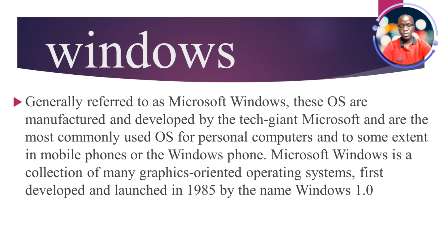The Windows operating system is commonly known as the Microsoft Windows operating system. This operating system is mostly preferred by so many people simply because it is easier to use and it is compatible with so many computer designs that are out there. We have the oldest version from Windows XP to about Windows 11, which is the latest operating system.